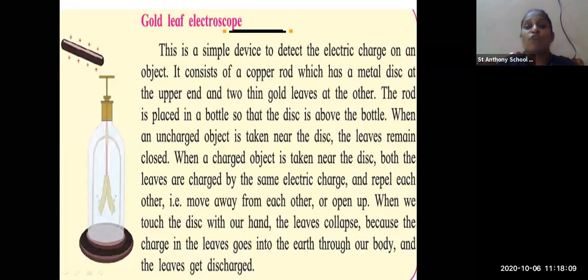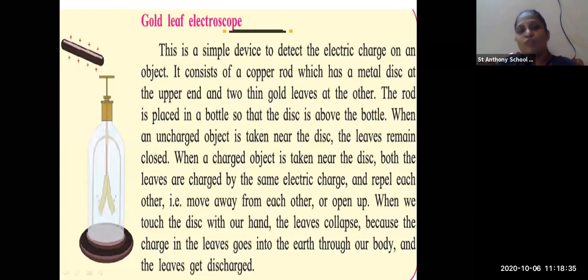It consists of a copper rod which has a metallic disc at the upper end. I have shown you the labeled parts of the figure. The two thin gold leaves are at the lower end, not touching the bottle, above the bottom of the bottle.